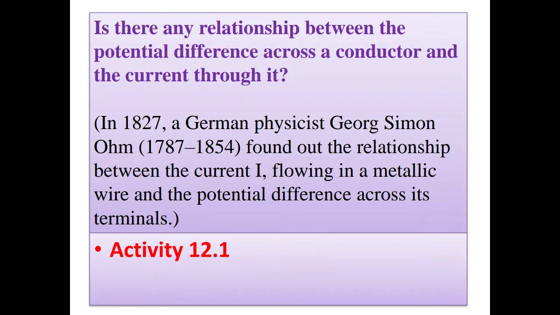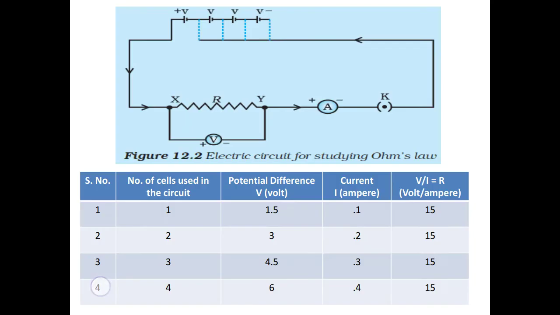For that, in 1827, a German physicist, Georg Simon Ohm, found out the relationship between the current I flowing in a metallic wire and the potential difference across its terminals. For this, let us discuss activity 12.1.